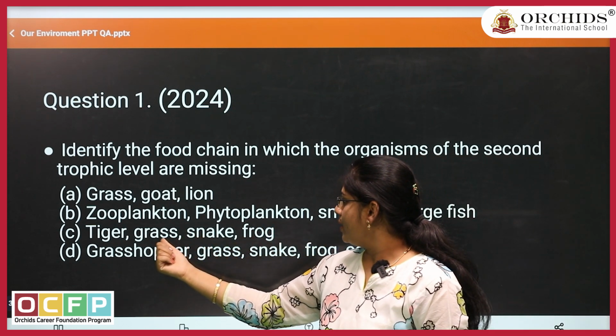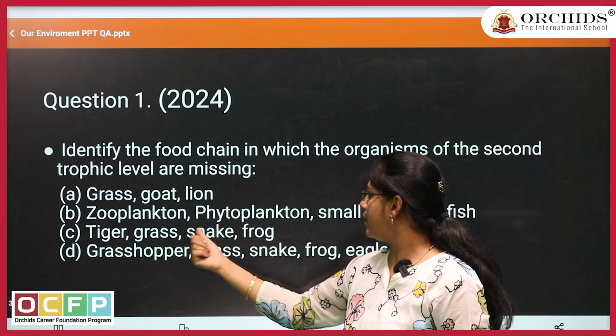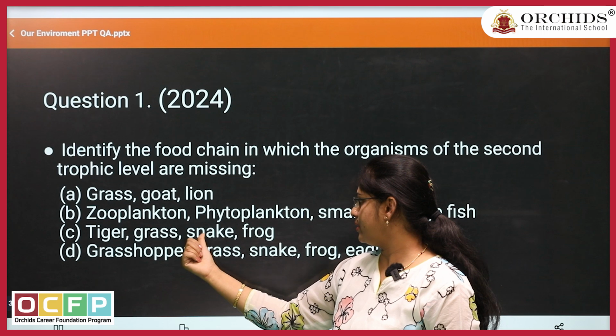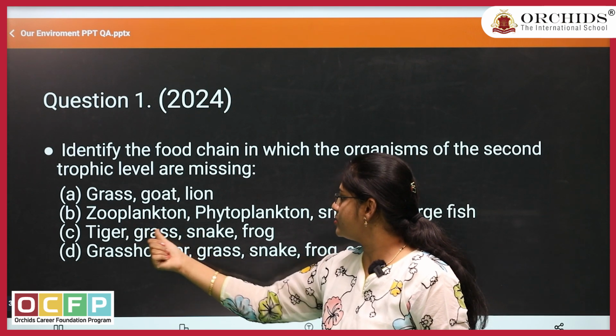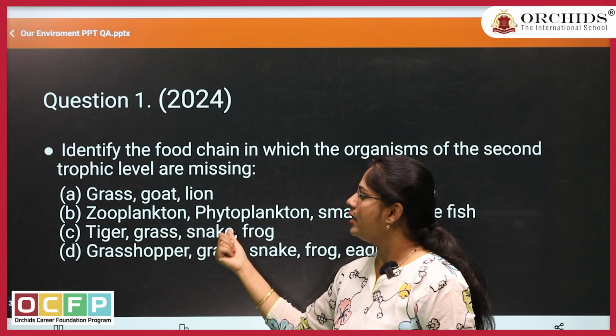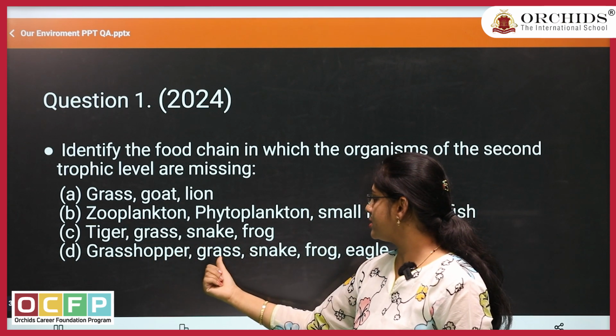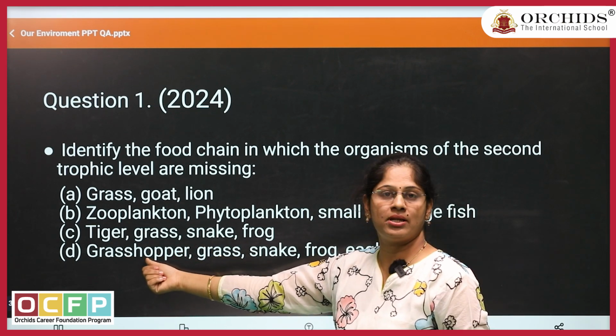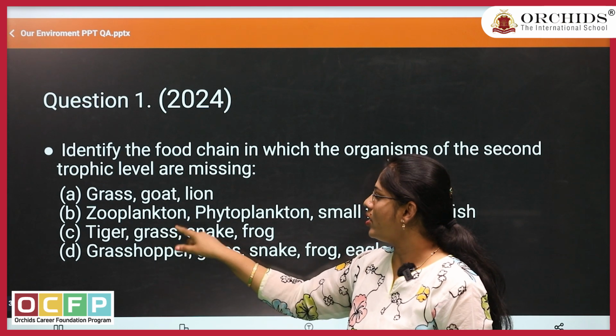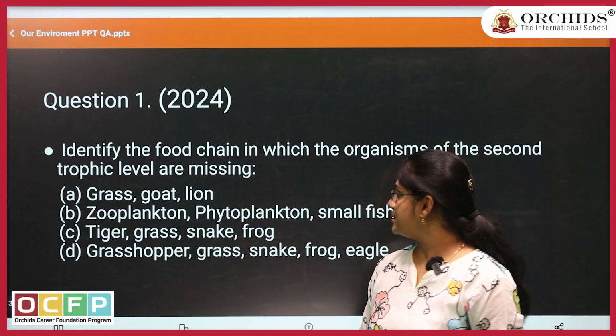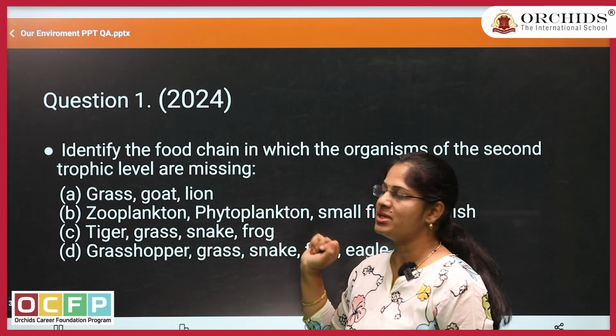Third one, grass, first trophic level, again grass is eaten by the grasshopper. Here grasshopper is missing. Keep it in mind. Let us move to the next option also. First grass is there, first trophic level, grasshopper second trophic level is present. So in option C, the second trophic level is missing.